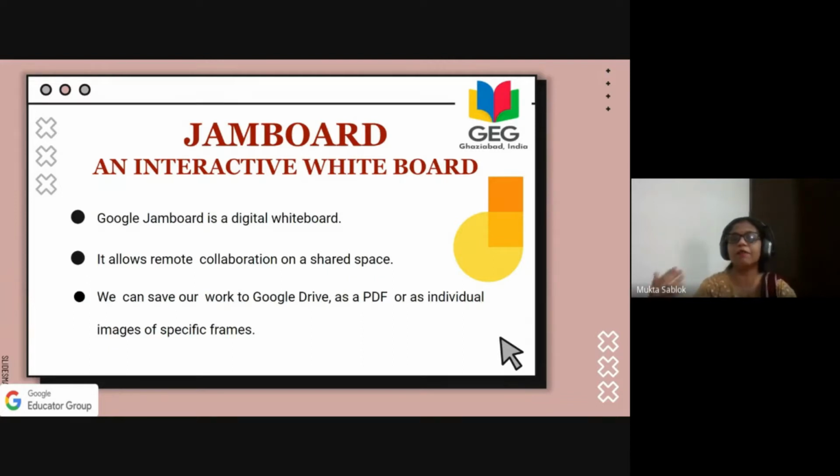When we are saying that I am giving you an option of a collaboration tool, that means we want the students and teachers to work together. That is the basic purpose of having this session on Jamboard, as I have chosen it as my first session, so that this is the first thing which we have to learn as an online tool. Now, teachers, there are many tools which can be used. So it is one of them. I will not say that it is the only tool through which you can collaborate, but this is one of them. I am using it. I feel that this is a great tool with many good functionalities.